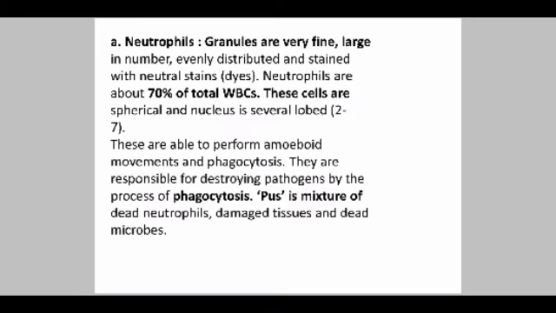Let's see neutrophil. Granules are very fine, large in number, evenly distributed and stained with neutral stain or dyes. Dyes are generally the colors, and the stain is the coloring. Neutrophils are almost about 70% of total WBCs. These cells are spherical and the nucleus is severally lobed in 2 to 3 lobes. These are able to perform amoeboid movements and phagocytosis.